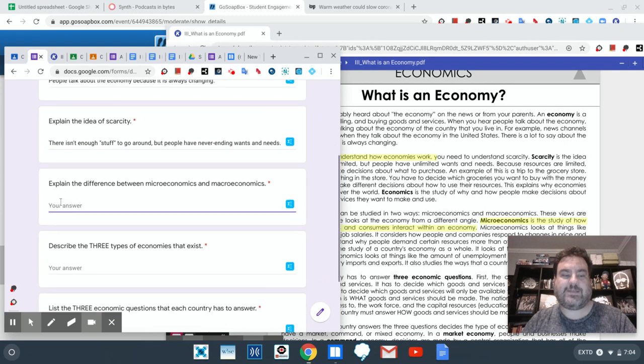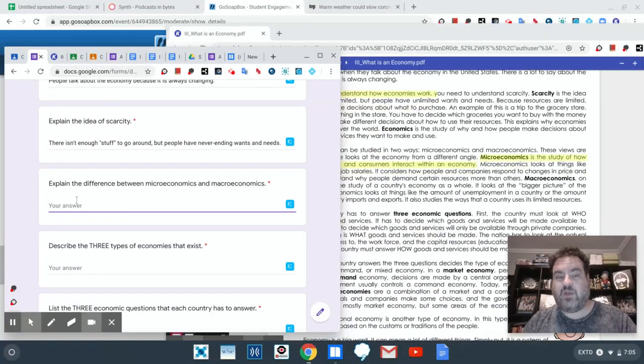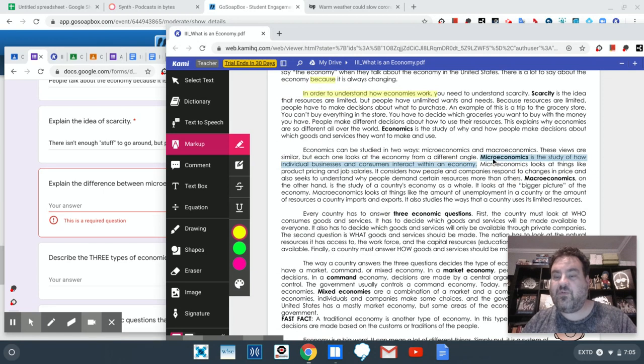Next question, explain the difference. So explain the difference. This one, I have people say what each one of them is, which is not really the question. You can give me both definitions, but you're not explaining the difference. What's the difference between micro and macro? Well, we got to know the two definitions. Microeconomics is the study of how individual businesses and consumers interact with an economy. Macroeconomics, on the other hand, that's the difference, is the study of a country's economy as a whole. It looks at the bigger picture of the economy.